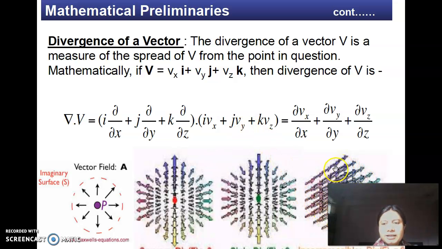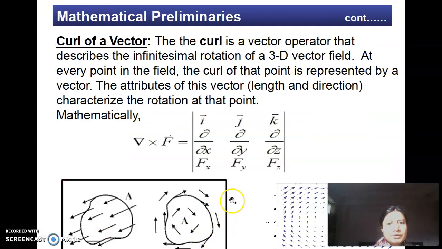In this particular case, the vector field is showing compression, which means that the divergence of the vector field is negative. Over here, the vector field is showing expansion. Therefore, we say that the divergence is greater than 0, that is positive.